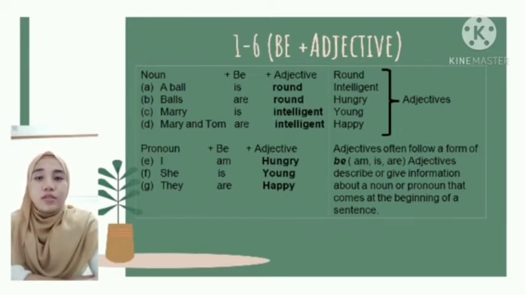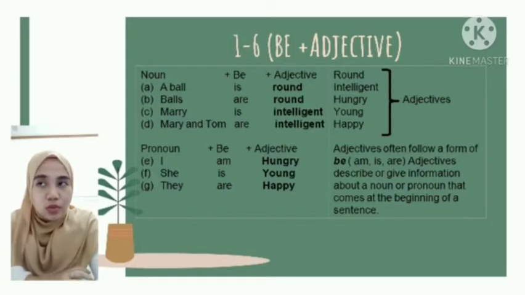Next, 1.6 be plus adjective. Noun plus to be plus adjective. Here we have some nouns, to be, is and are, and some adjectives. For example, A: a ball plus to be is plus adjective round. A ball is round.